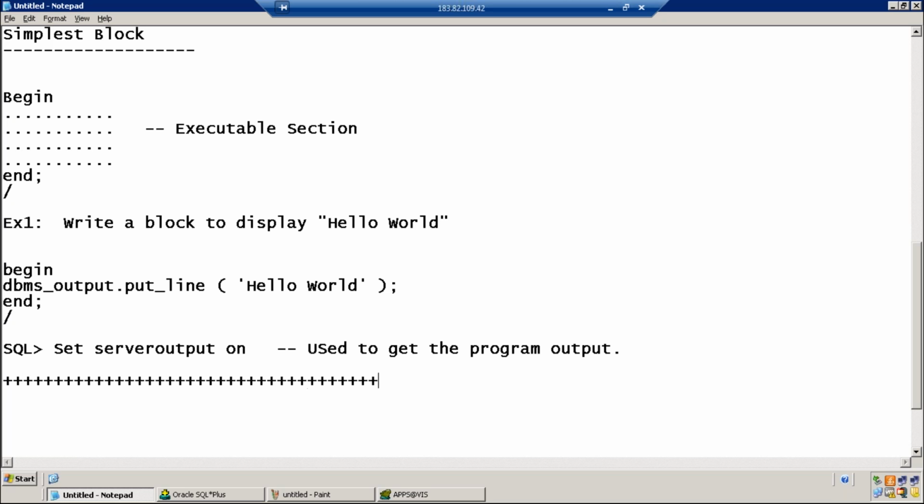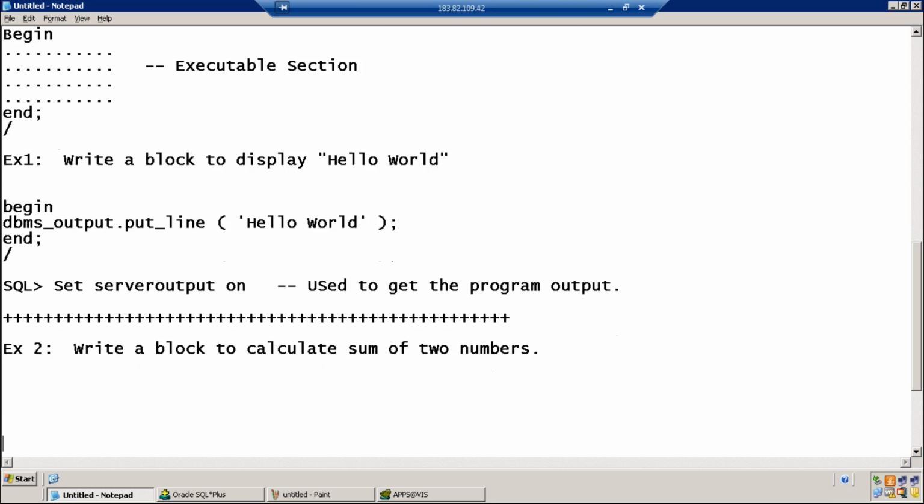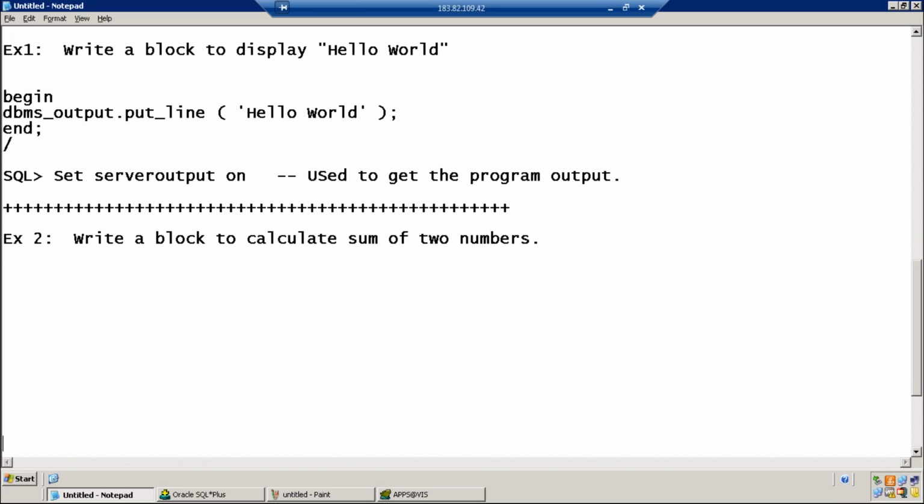Let's run the next program. Write a block to calculate the sum of two numbers. I want a block to calculate the sum of two numbers. Yes, one question I forgot when you asked.